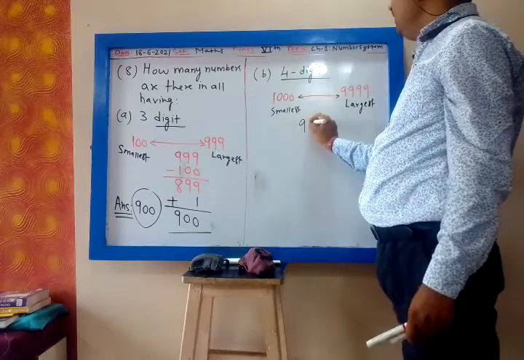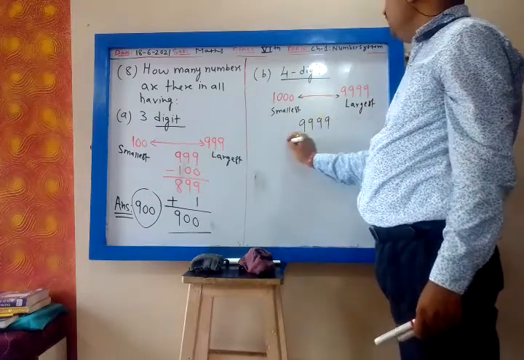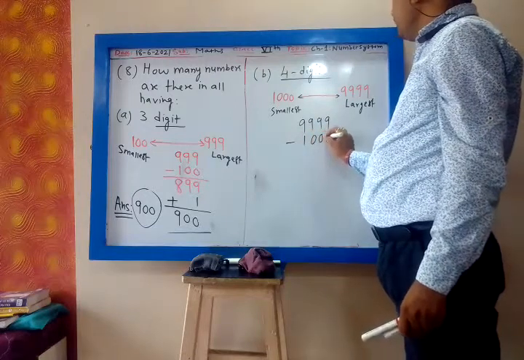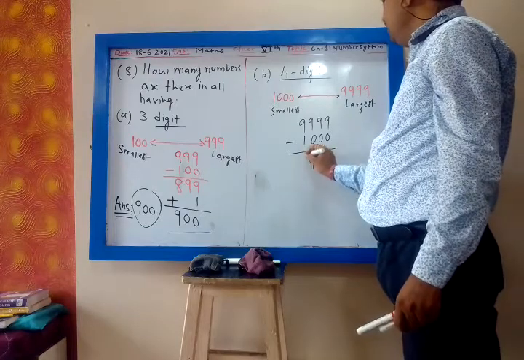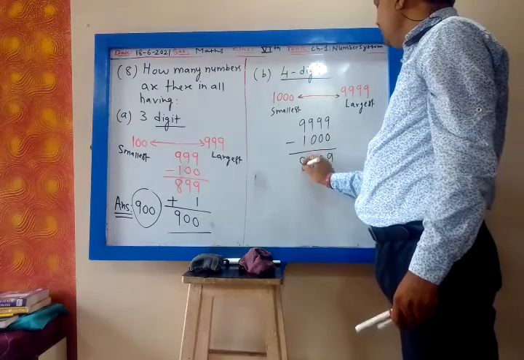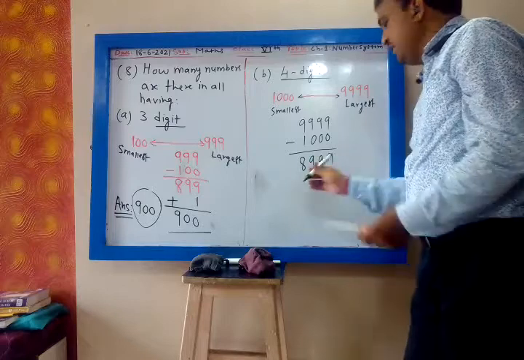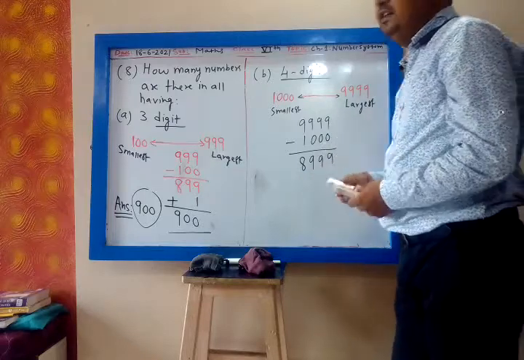So 9999 minus 1000 is 8999. To this difference you add 1.